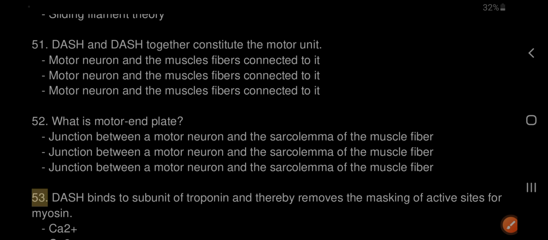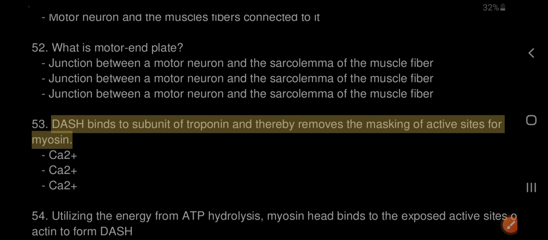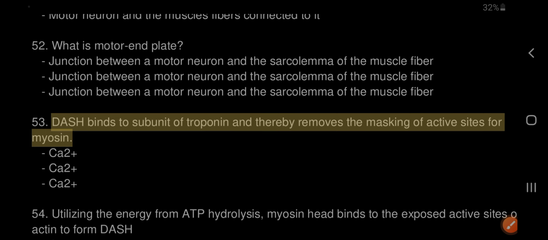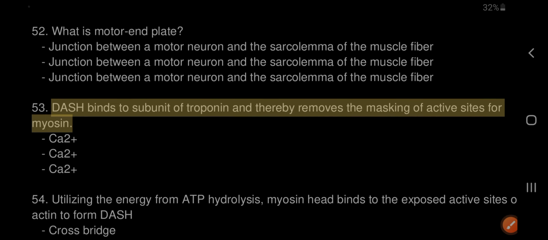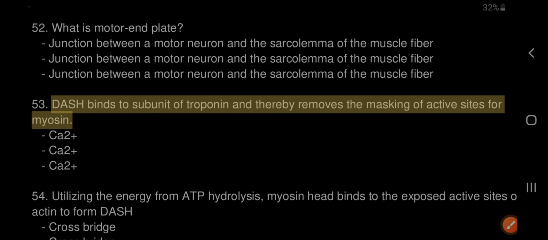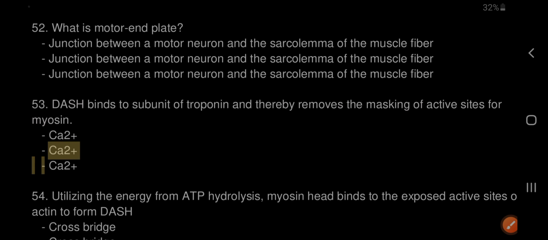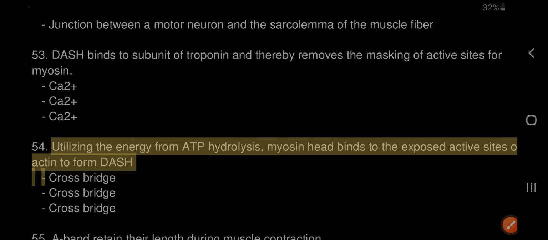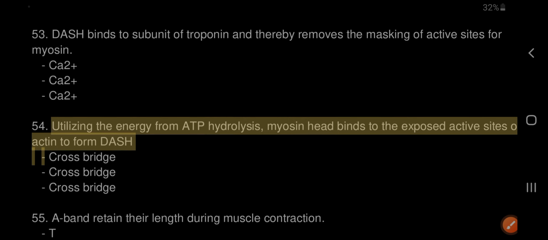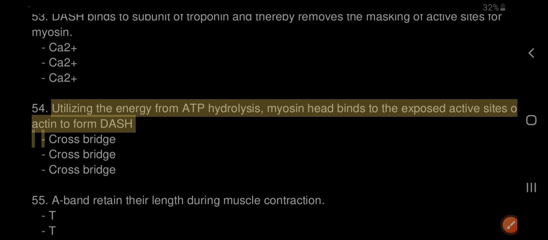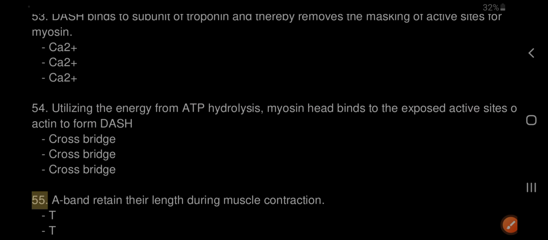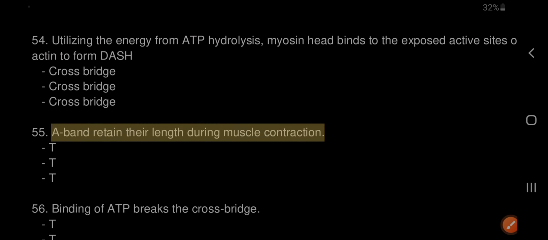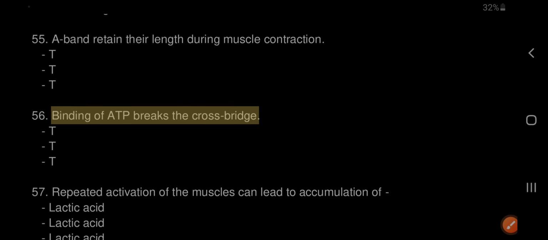53. Ca2+ binds to a subunit of troponin and thereby removes the masking of active sites for myosin. 54. Utilizing the energy from ATP hydrolysis, the myosin head binds to the exposed active sites on actin to form a cross bridge. 55. A band retains its length during muscle contraction. True. 56. Binding of ATP breaks the cross bridge. True.